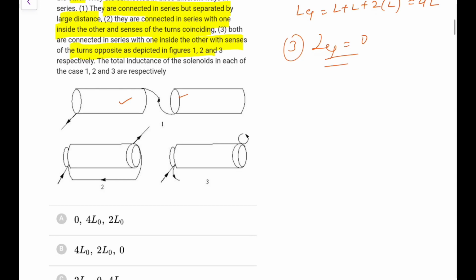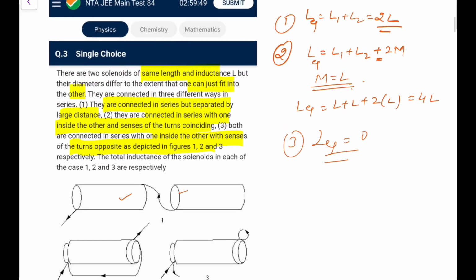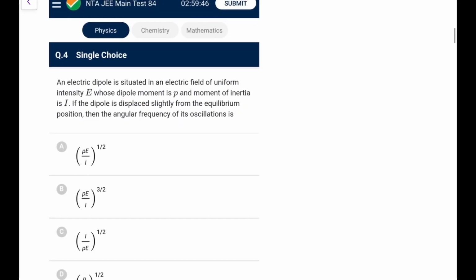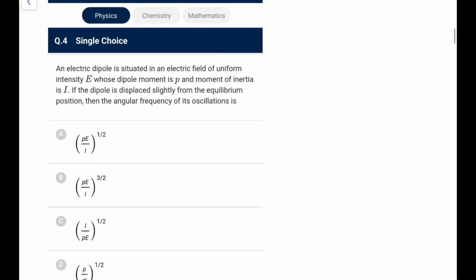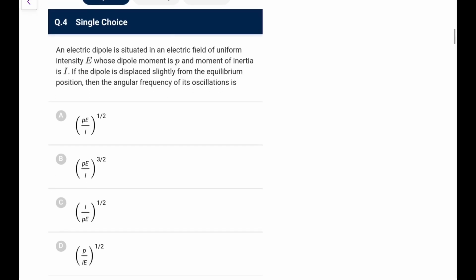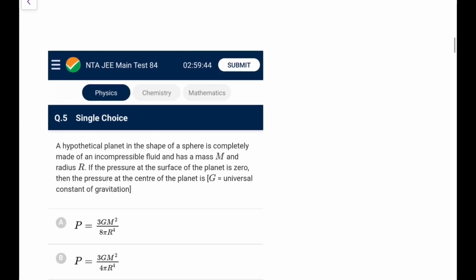Again, it's a tough one because this is not the formula generally students remember or are asked to remember in that way. There are very few questions which come on this particular concept. So it's again a tough one for you. Next, a dipole is in an electric field of uniform intensity E, with dipole moment p and moment of inertia I. It is slightly displaced; what is the angular frequency? You know directly in this case the time period is 2 pi under root I upon pE. So the angular frequency is root of pE upon I. So that's an easy one for you. That is the derivation you do even for your CBSE examinations.